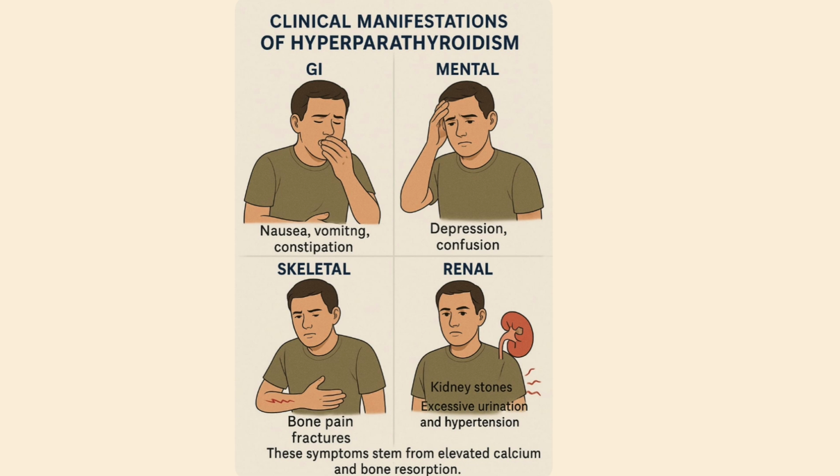On the other hand, for renal disorders, kidney stones, excessive urination and hypertension can be present. With kidney stones, polyuria, polydipsia and uremia can be present. For the excessive urination, hypercalcemia leads to nephrogenic diabetes insipidus, causing polyuria. And for hypertension, calcium can increase vascular tone, leading to hypertension in the patient.